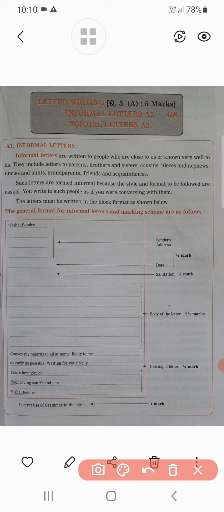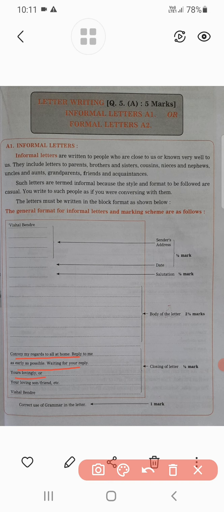The most important part of the letter is the body of the letter. In this body you have to mention the subject which is already given in the question, and according to that you have to develop your letter. If you write the subject properly and make a proper construction of the body of the letter, it will give you 2.5 marks.